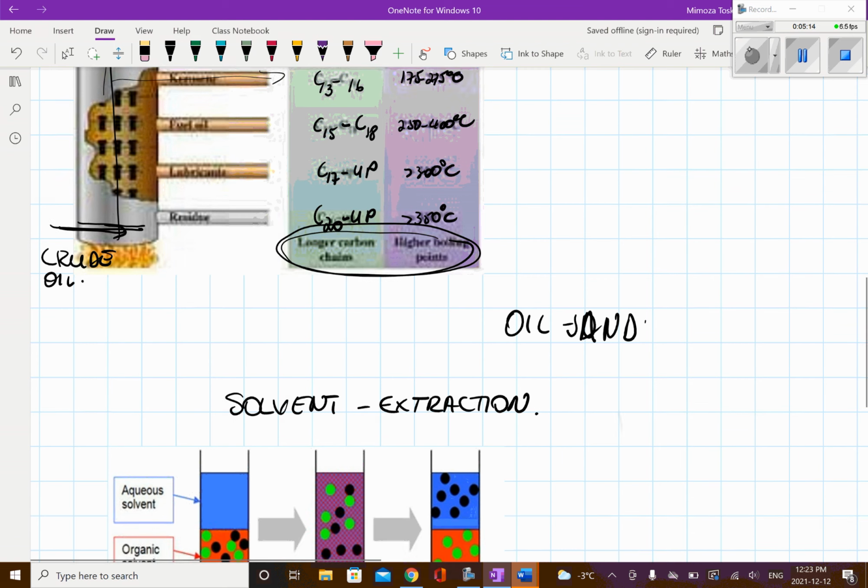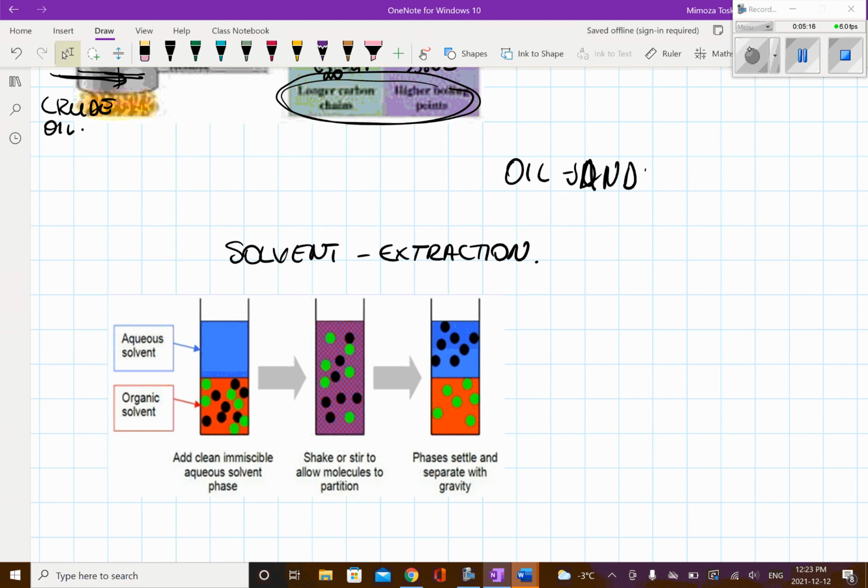A schematic view of the solvent extraction is this one here. Immiscible means that they are not soluble in one another. So here you have the oil sand in an organic solvent, and here you have the aqueous solvent, and this is very schematic, guys.